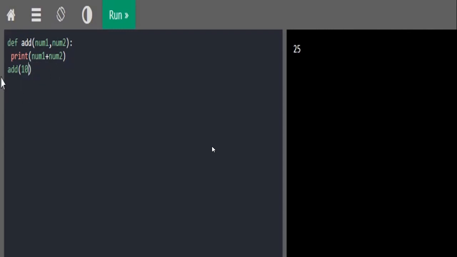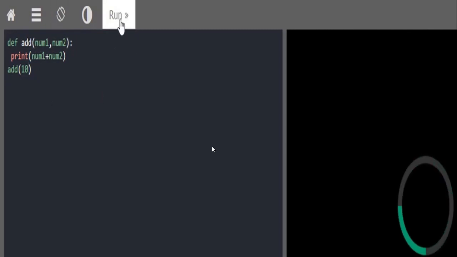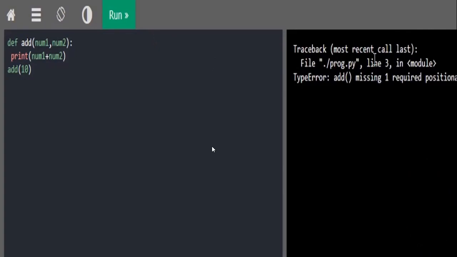Now what if I pass only one value but the function is expecting two values? Python would definitely throw an error because it is not sure which value to assign to num2.